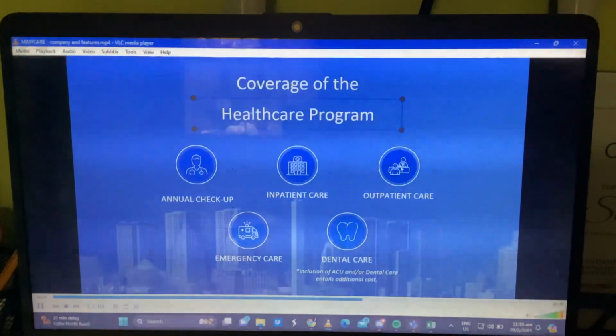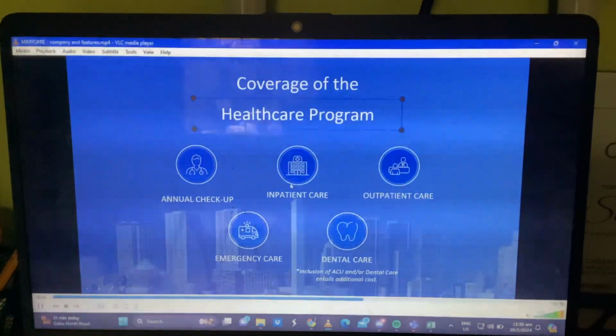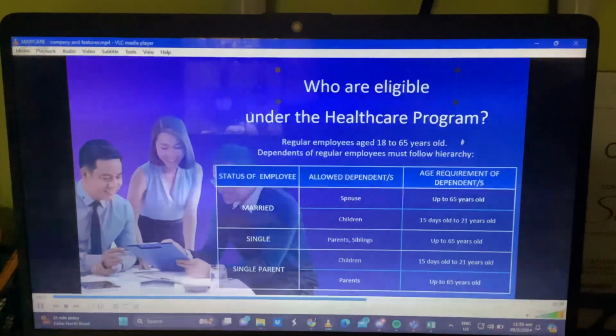So, of course, since we are an HMO, we cover annual checkup, inpatient care, outpatient care, emergency care, and lastly, dental care. And if you want to have dependents, if ever you are single, pwede niyo appeal ang inyong parents, siblings, so mga immediate family members lang, okay? So if you're married, your spouse and children can be your dependents. And if you're a single parent, your children and your parents can also be your dependents.